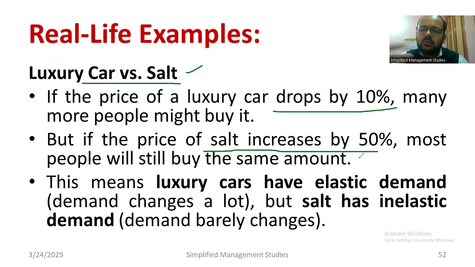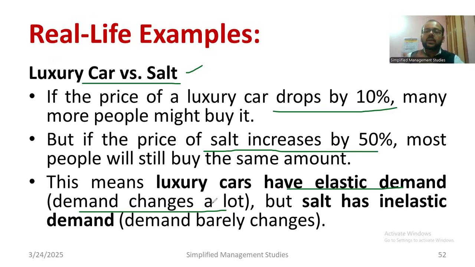Still, it is essential, so definitely people are going to buy it. This means the luxury car has elastic demand. That means demand changes. Again, a few more people will join and buy, correct? Because there is a price drop of 10%.